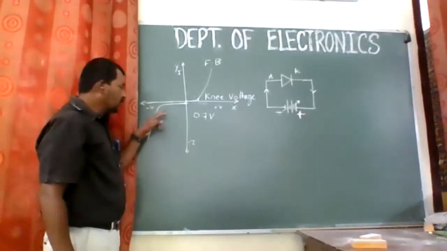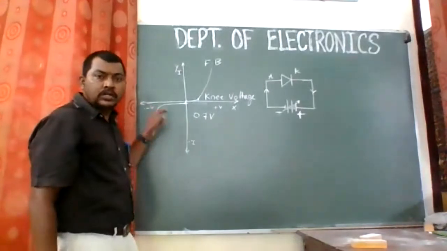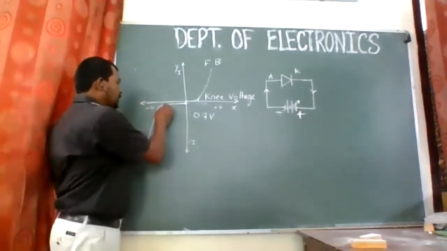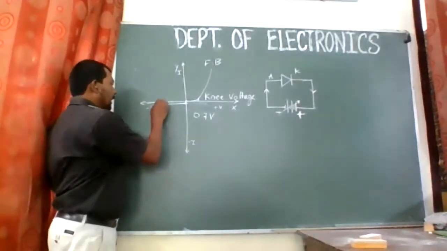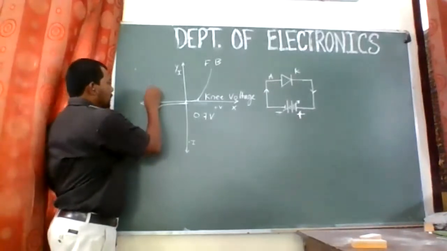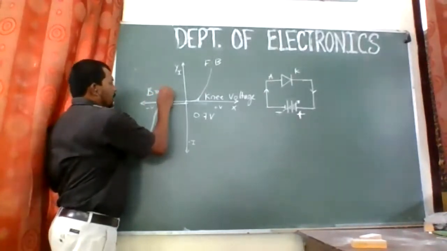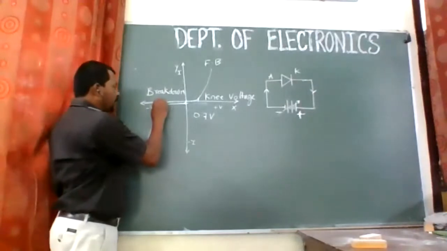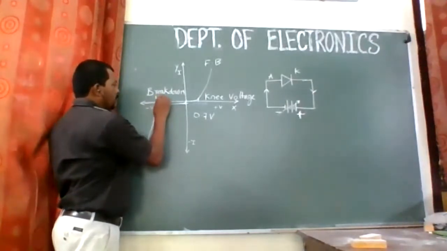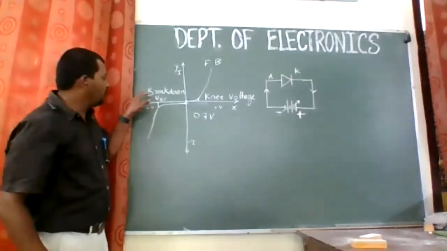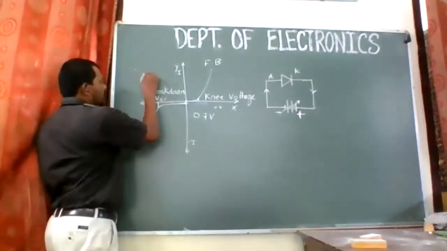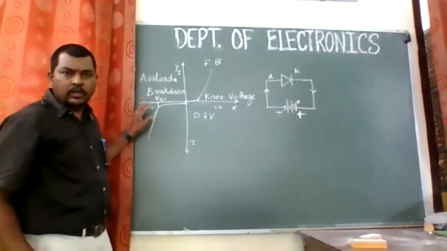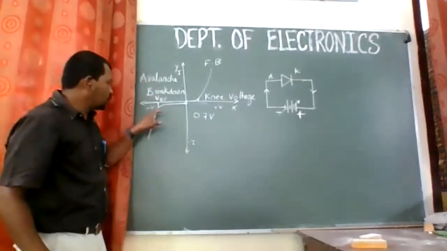So the current starts flowing through this, and after a certain very high voltage, the breakdown occurs and maximum current starts flowing through this diode. This voltage is called the breakdown voltage, or the avalanche breakdown voltage, right? So this is called the breakdown voltage, VBR. I'm writing here V suffix BR. So VBR, breakdown voltage, or avalanche breakdown, is over here.